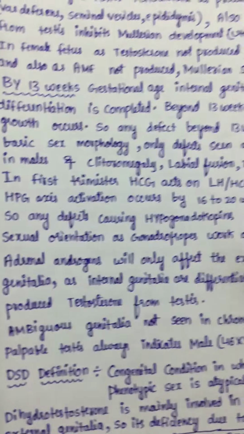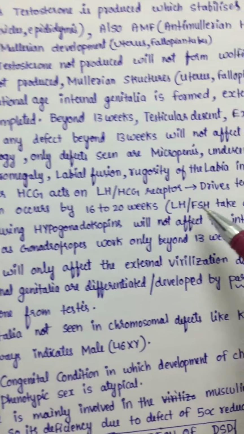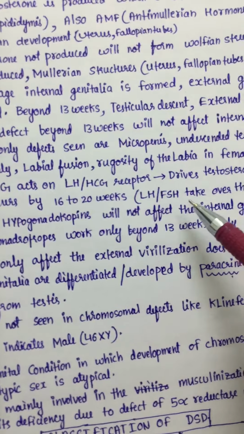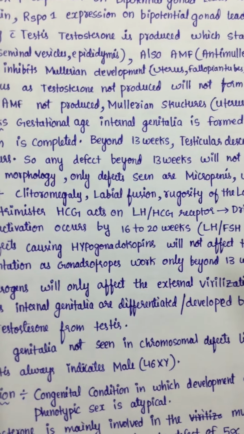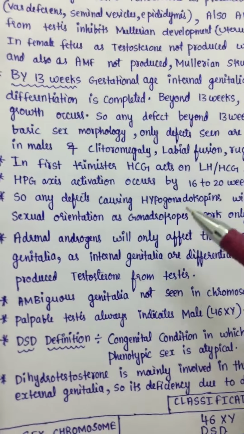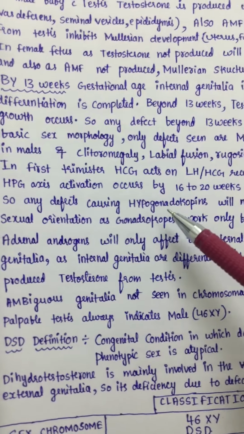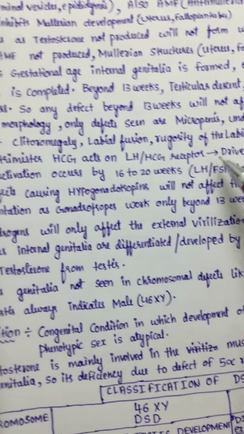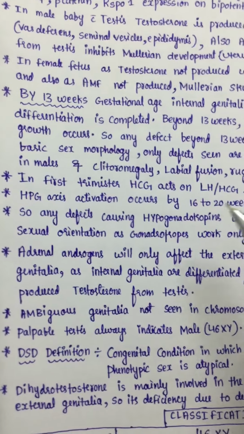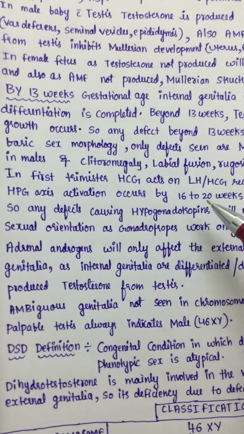HPG axis activation occurs by 16 to 20 weeks. That is, LH and FSH are the main gonadotropins in action only after 16 to 20 weeks. Before that time, HCG is the main gonadotropin in action. So in conditions like hypogonadotropic hypogonadism, where LH and FSH are deficient, these conditions will not affect development before 16 to 20 weeks.